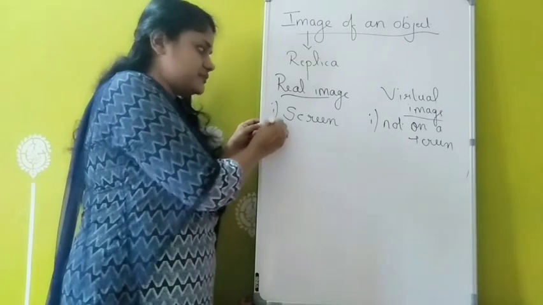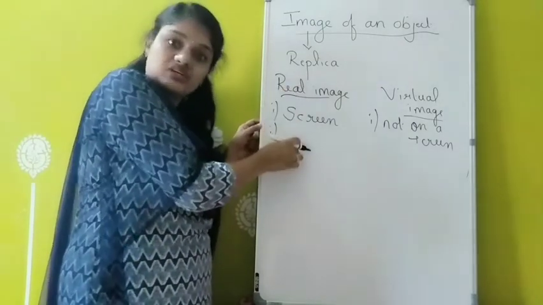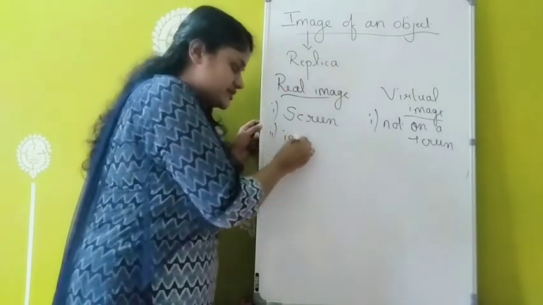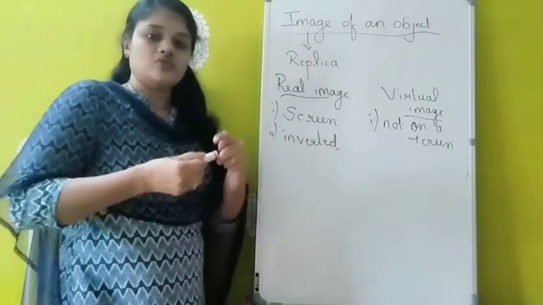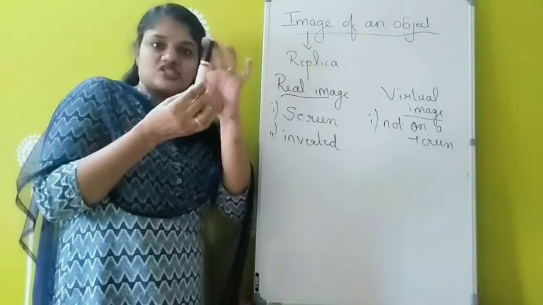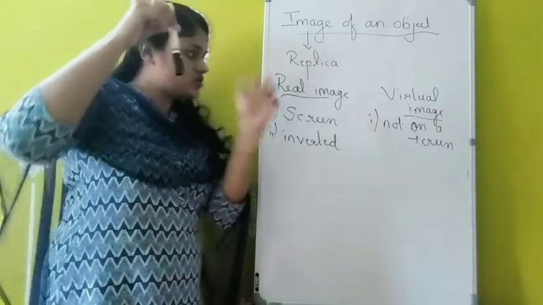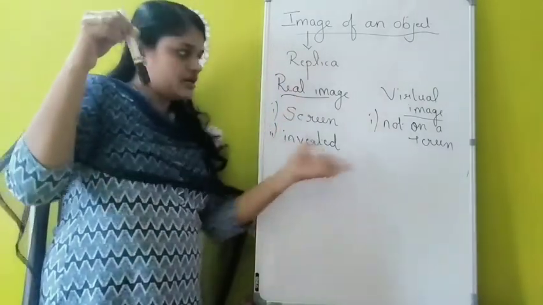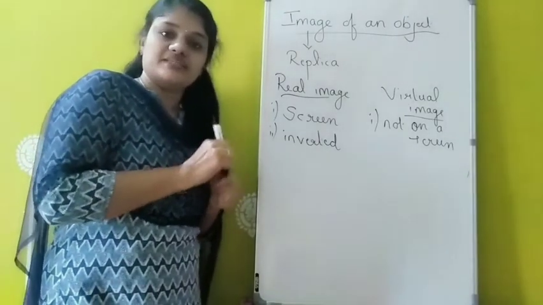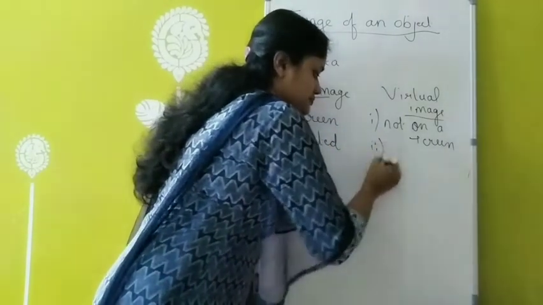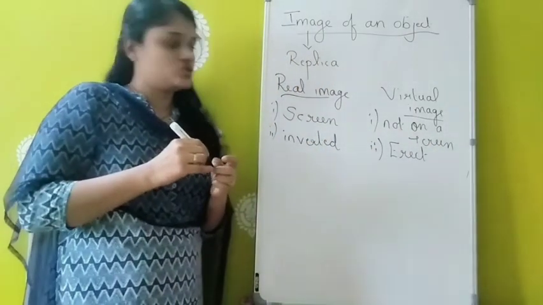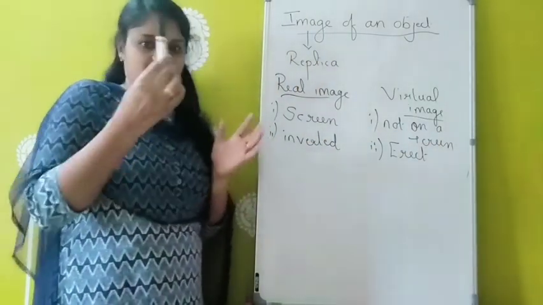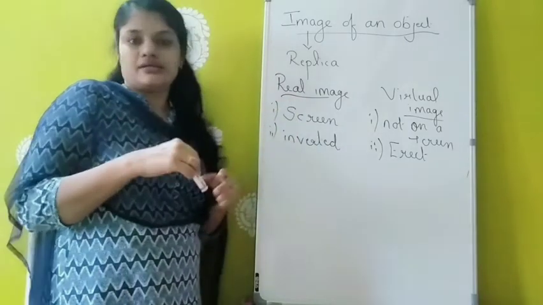Then second point, real images are all inverted. Invert means upside down. Suppose this is the object, its image will be like this, upside down. So all the real images are inverted, but just opposite, all the virtual images are erect. Erect means straight image. So all the virtual images are straight only, but all the real images are inverted.